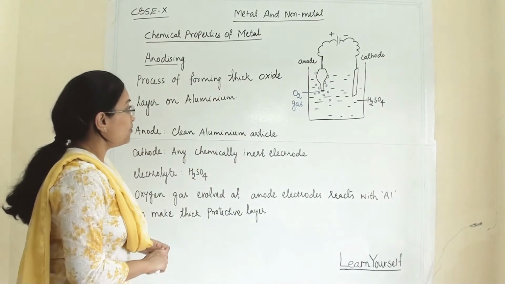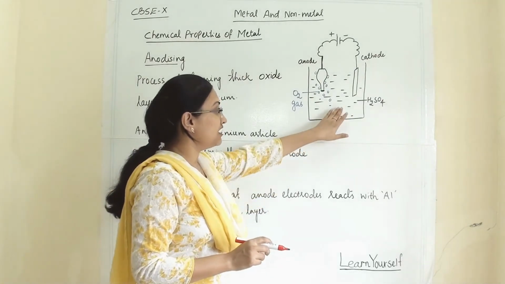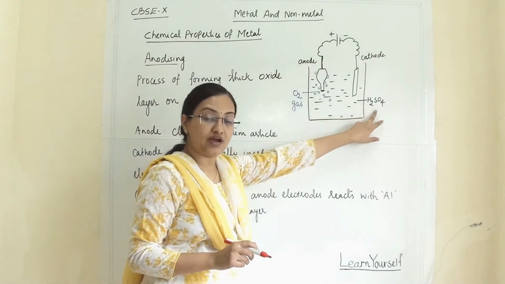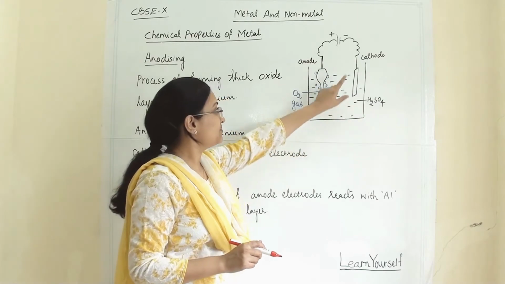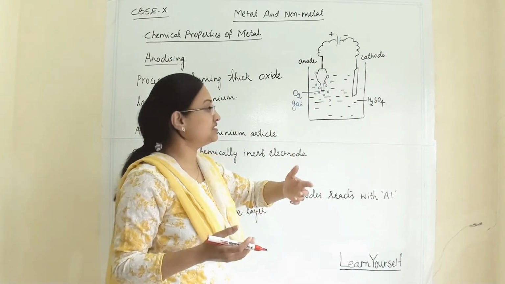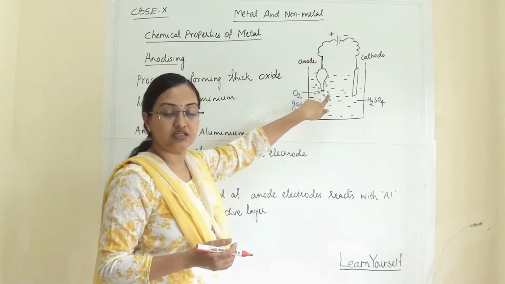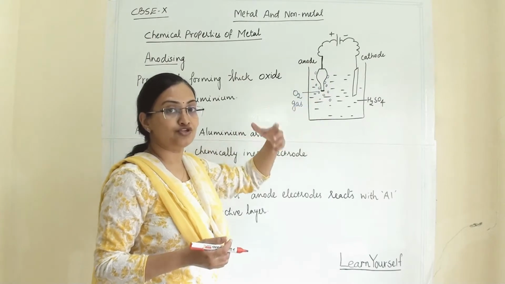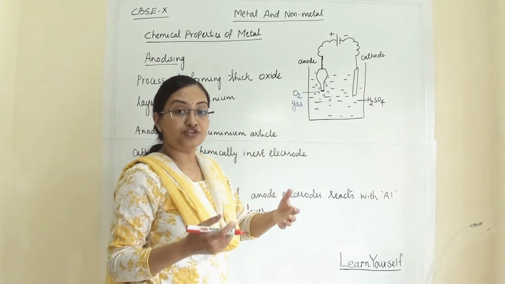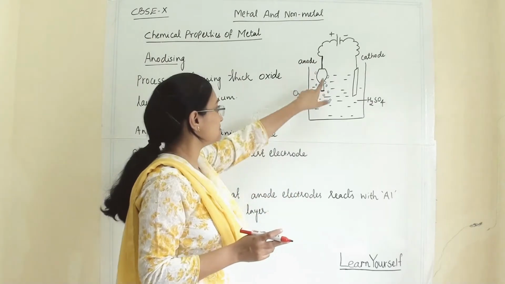So how are we going to do this? With an electrolytic cell. As the electrolyte, I have taken sulfuric acid. As the cathode, take any inert electrode, carbon, platinum, any electrode. And as the anode, I have taken here a gift article which we want to coat, on which we want to make an oxide protective layer. So this is my article.